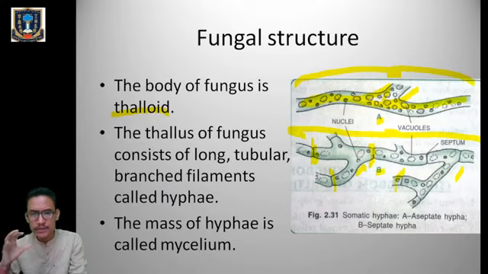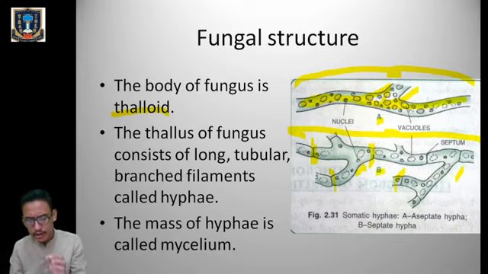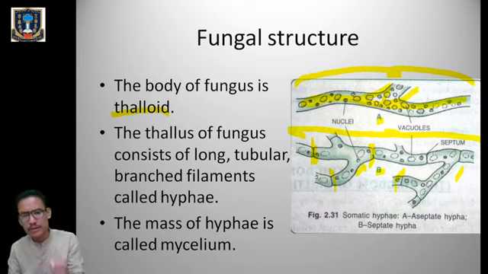So figure A is aseptate hyphae, and figure B is septate hyphae, and there's a biological term for both the structures. Those hyphae which are aseptate, without the wall or septa, are called coenocytic hyphae, C-O-E-N-O-C-Y-T-I-C. And figure B, where there is wall formation, where we can see the formation of septa, is known as septate hyphae. So this is the general structure of a fungus. In the figure on page 2.41, you can see the terms coenocytic hyphae and septate hyphae.